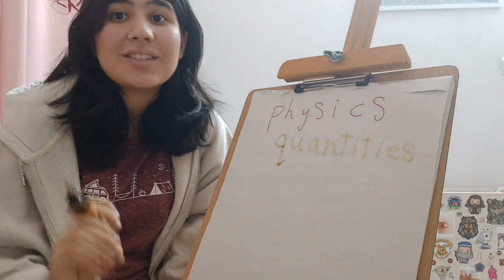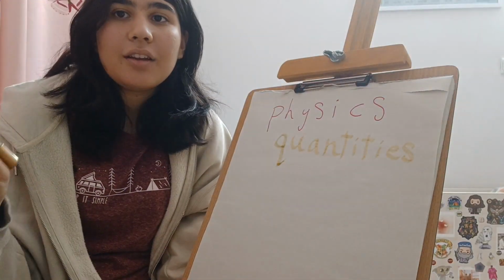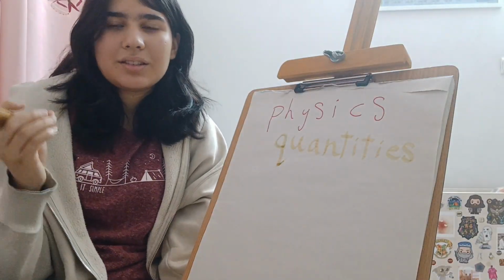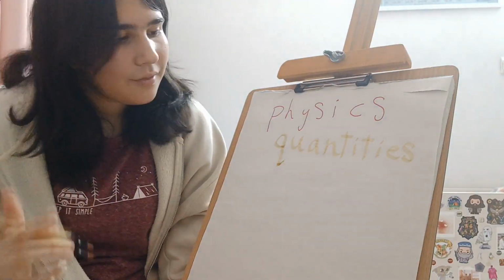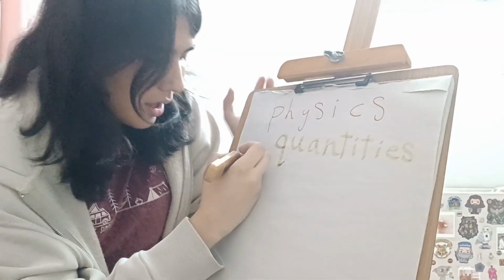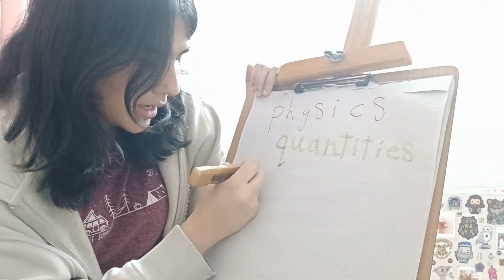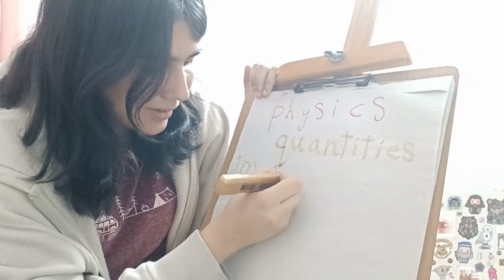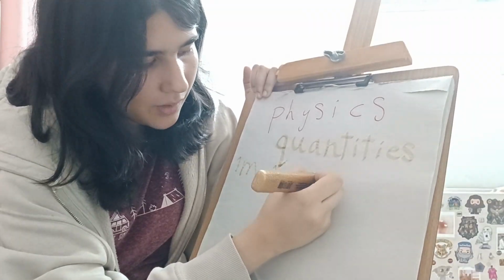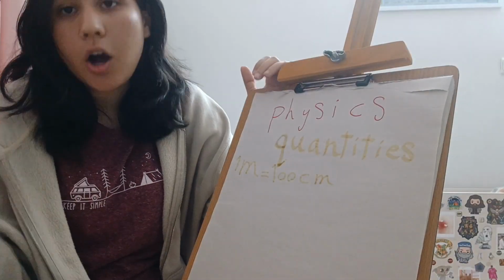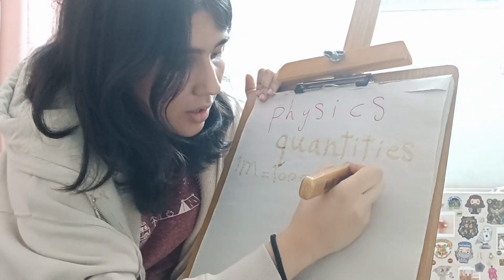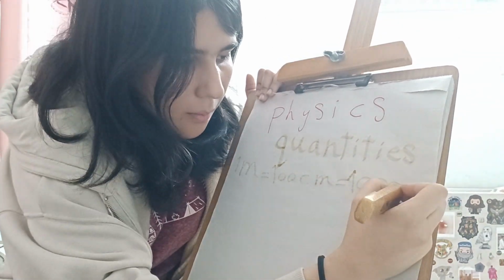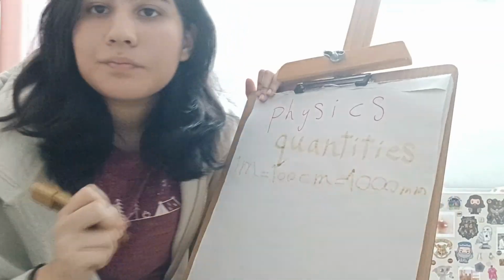The first one is length. Length, we call it with meter. It's the main unit of writing it, and we write it with m. And 1 meter means 100 centimeters, and also that means 1000 millimeters.